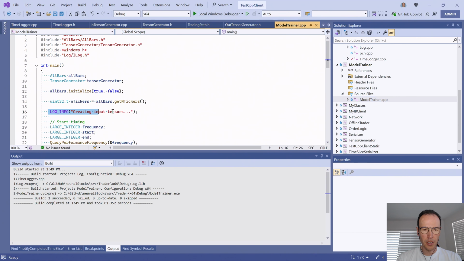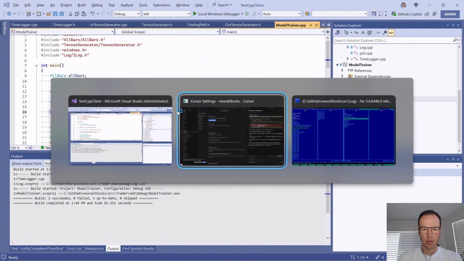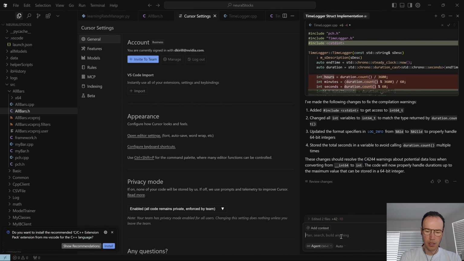So here it says creating input tensors. So let's say, please use this new class in the model trainer CPP to log start end of activities.